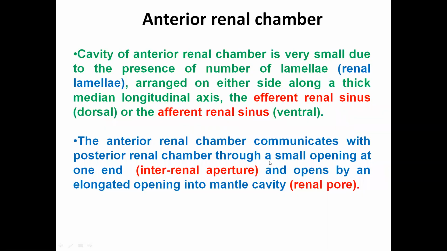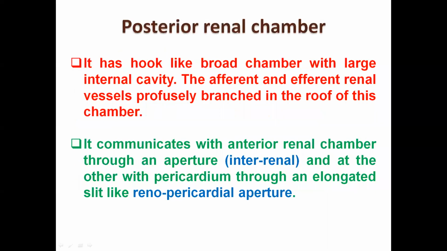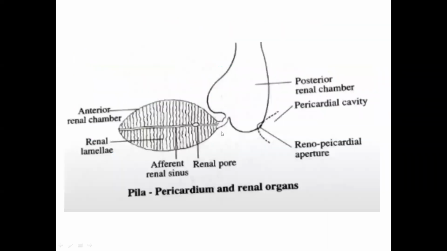As I have told, this organ of Bojanus has two chambers. First we will take the anterior renal chamber, and we will see it in detail. This anterior renal chamber is smaller in size, and it has small lamellae.